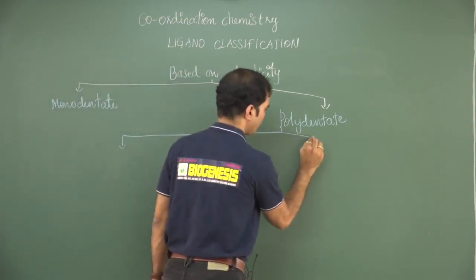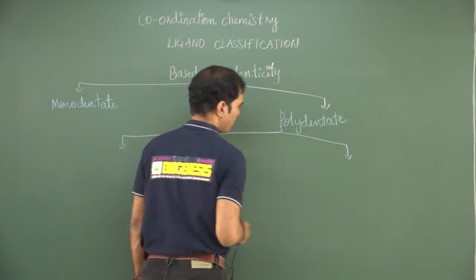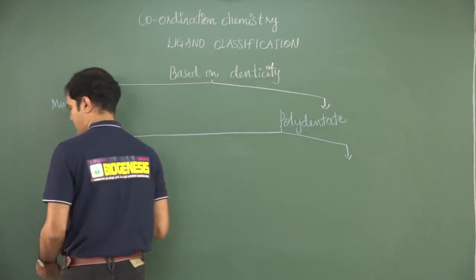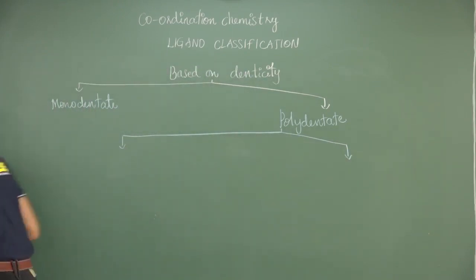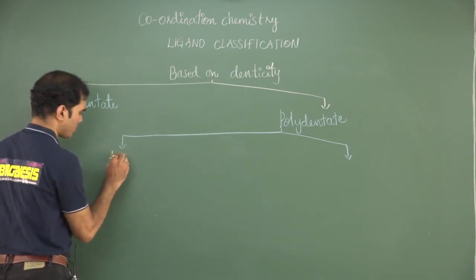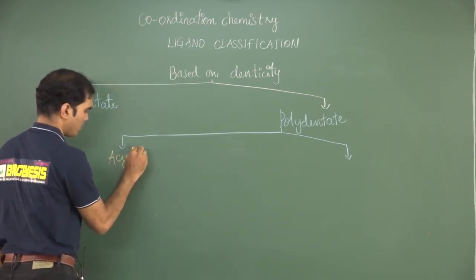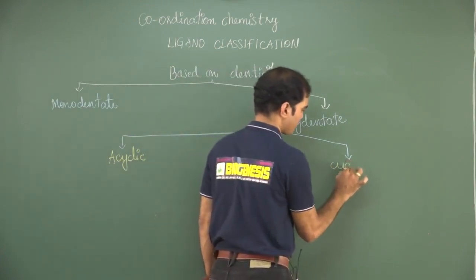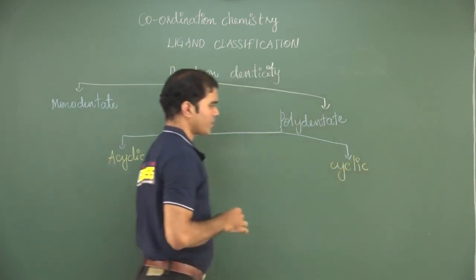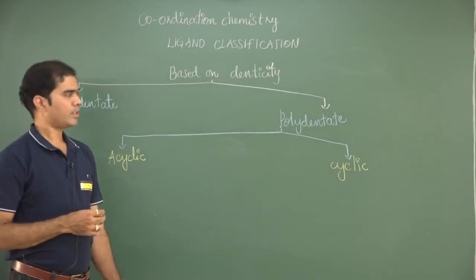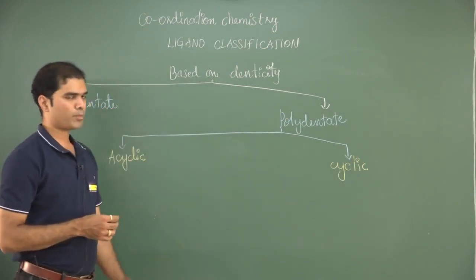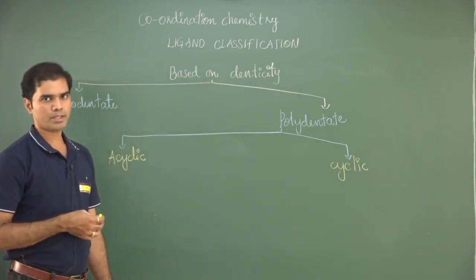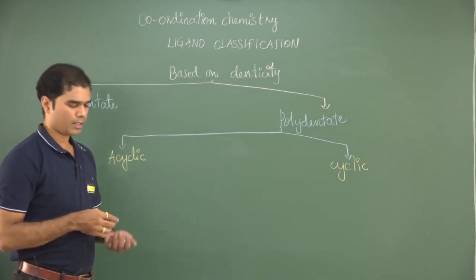For polydentate, I am classifying it into two types. One, I call it as acyclic, the other one is cyclic. So according to denticity, we are classifying them into monodentate and polydentate. Polydentate is again classified into acyclic and cyclic.